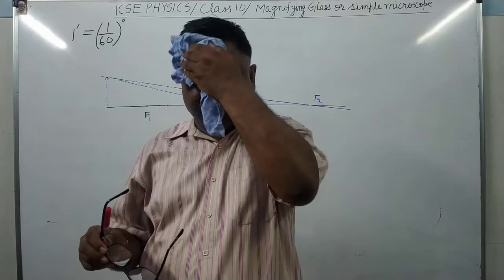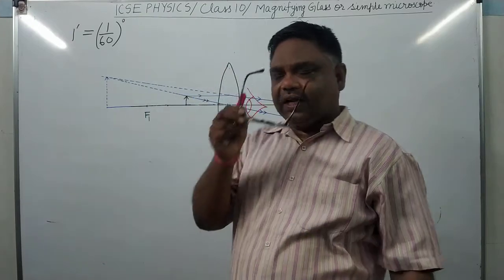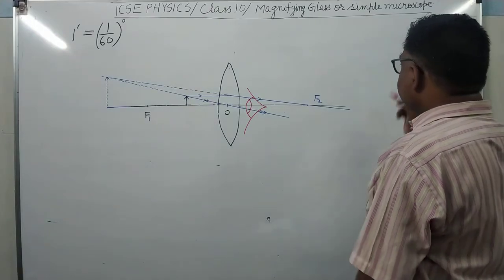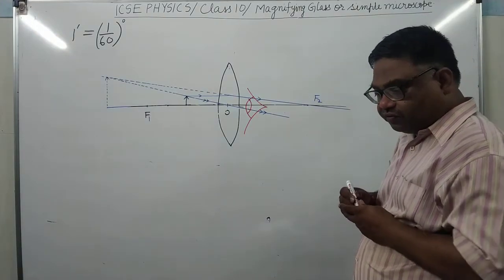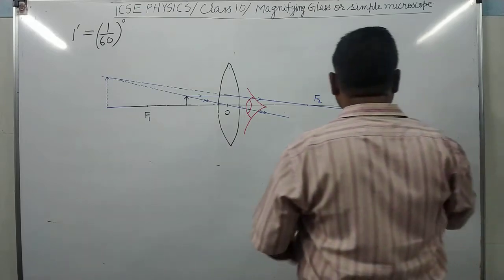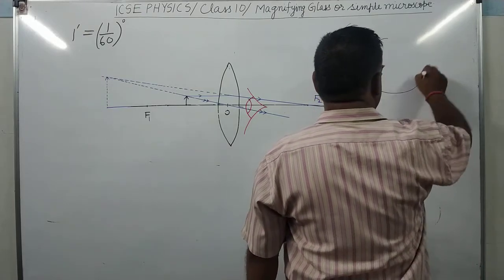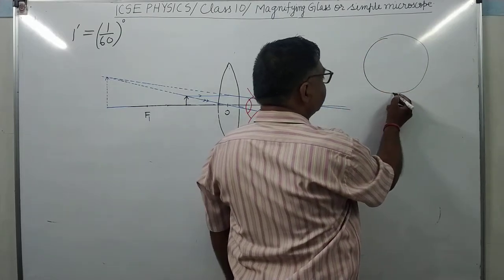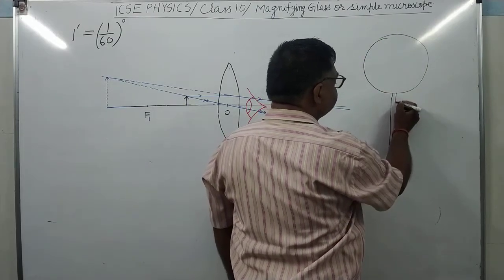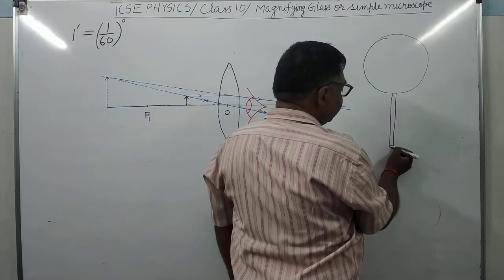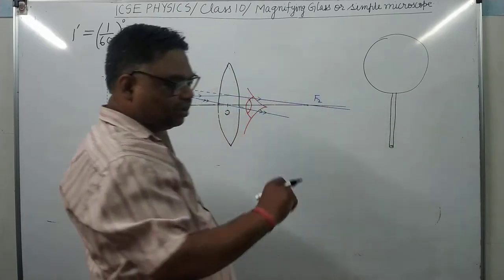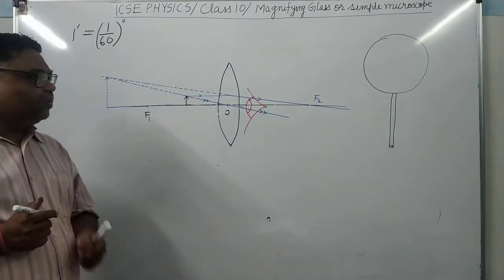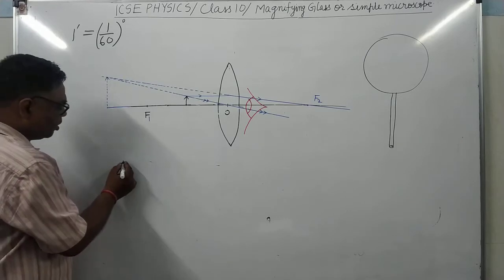So this is the simple microscope. Now here the lens is mounted on a circular ring. It is like this, if you have seen them in the laboratory. Here is the circular ring in which the convex lens is fixed, and here there is a handle. It's clear. With the help of the handle, its distance can be changed. It's clear?